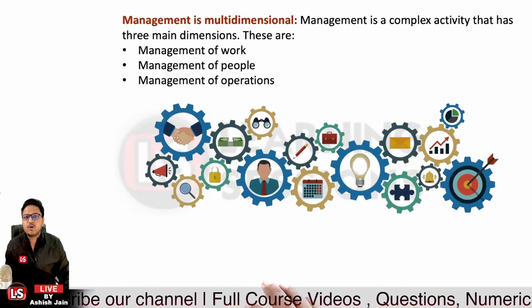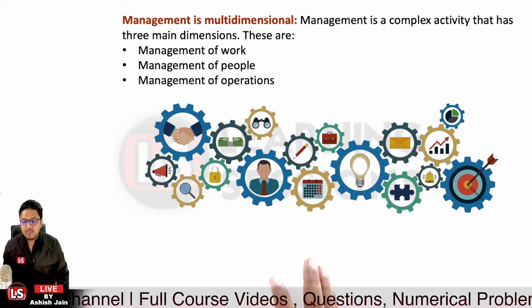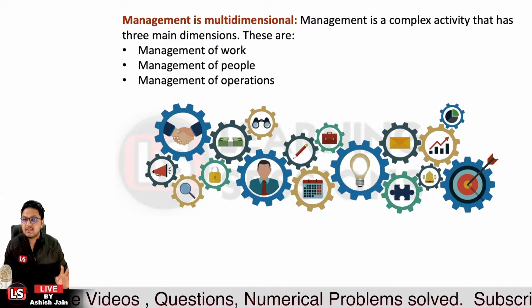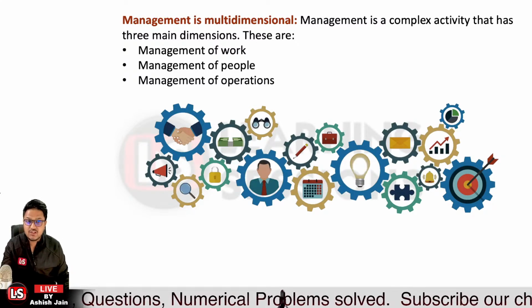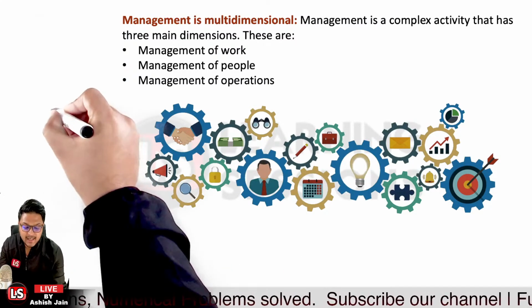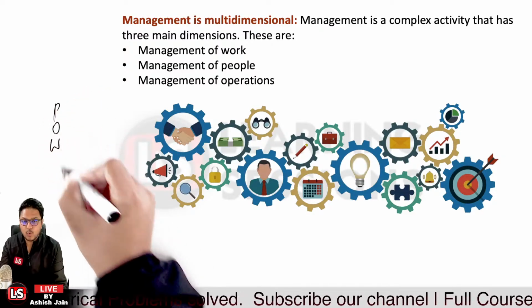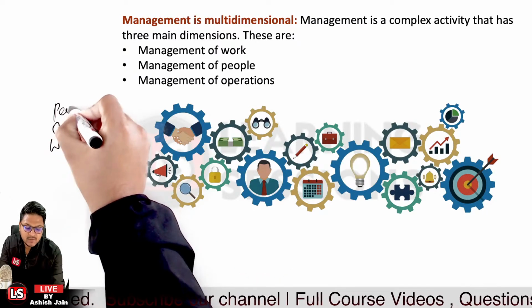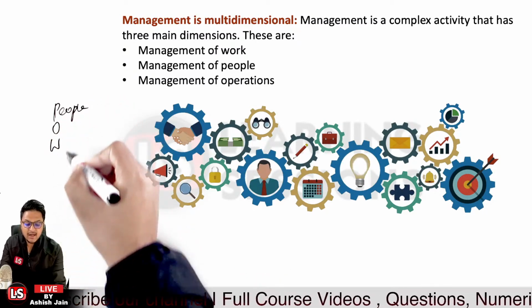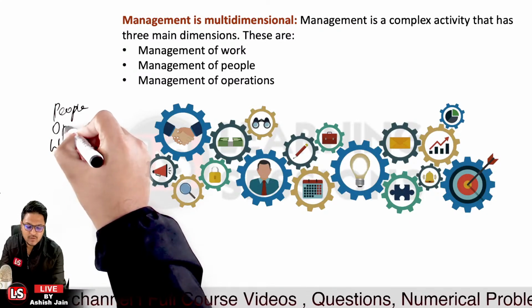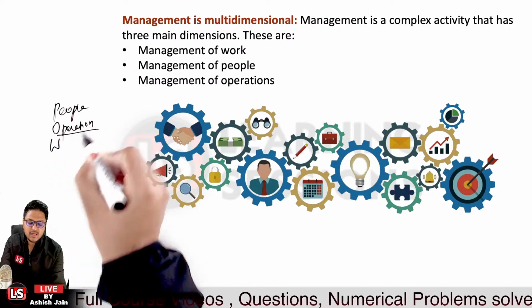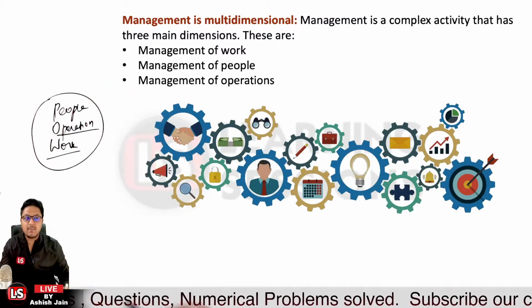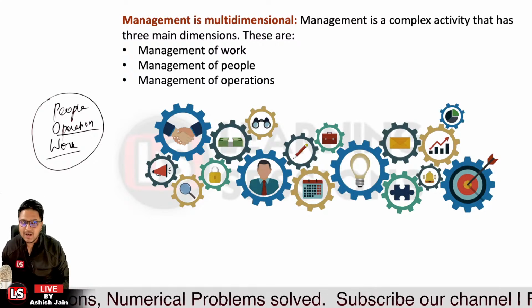The fourth feature is related to what? Management is multi-dimensional. What do you mean by multi-dimensional? In general, there are 3 dimensions of management, and you can memorize them by POW. Okay, so what is POW? P is for people, that is management of people, or human resources. O is related to operations, whatever operations are there, there must be management. And W is related to work. Okay, so these are the different dimensions in which the management must be working.